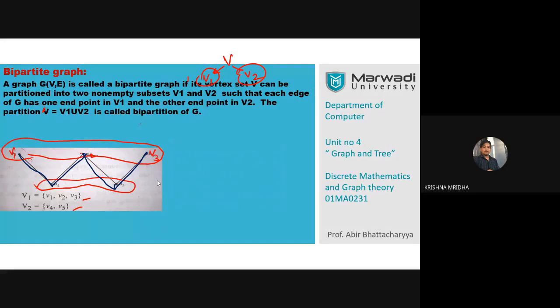You can find lots of applications of this bipartite graph, of every graph. Even in a single slide, there are lots of applications. We'll come to that point later. A bipartite graph is a part of a layered structure.